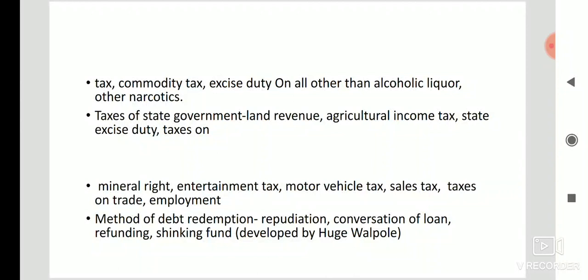And sinking fund. This method was developed by Hugh Walpole in England. In this system, the government establishes a separate fund known as the sinking fund. A fixed amount of money is credited by the government to this fund. So by the time the debt matures, the fund accumulates enough amount to pay both principal and interest on the loans.